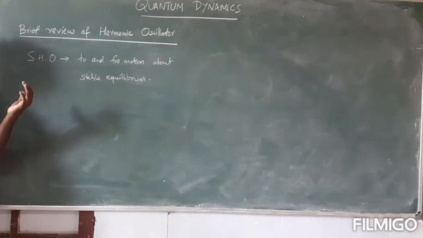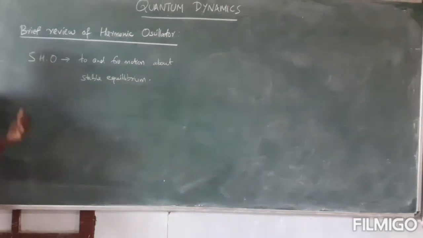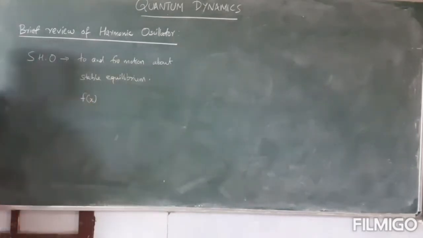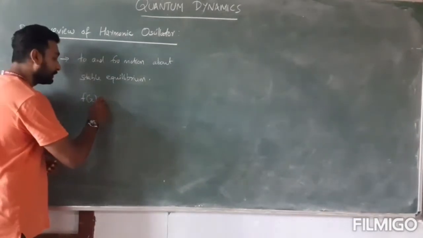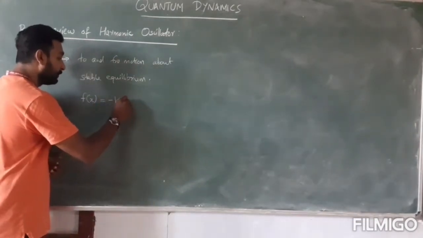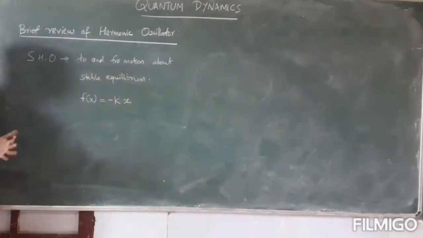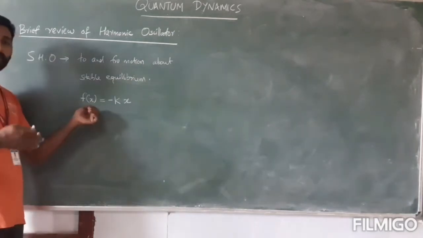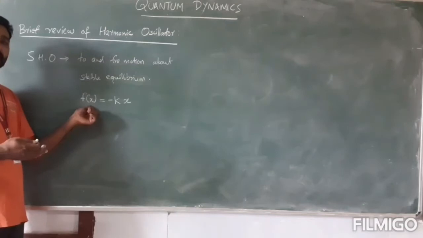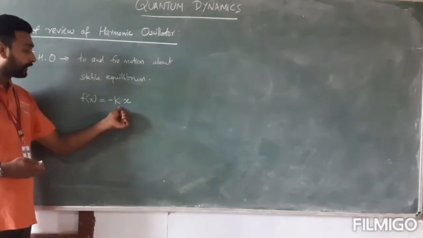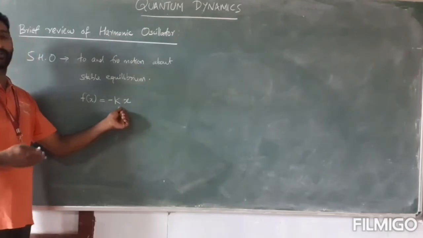So the oscillation is called simple harmonic only if the restoring force experienced by the system, considering a one-dimensional problem, is linearly proportional to the displacement. If the restoring force is proportional to displacement, then the oscillator is called simple harmonic, and moreover the restoring force would always be against the displacement. That is why I put a minus sign over here, and the constant k is called the force constant.